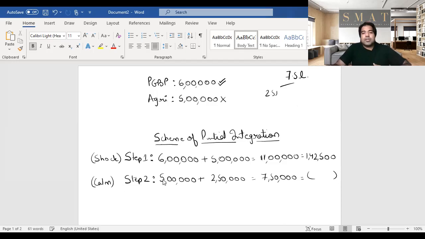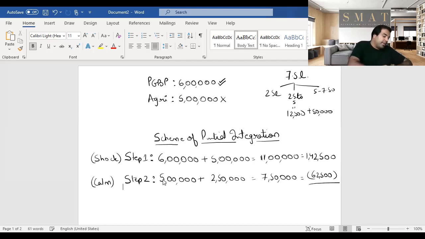Up to 2.5 lakh rupees, nothing. From 2.5 lakh rupees to 5 lakh rupees, it is 12,500. And from 5 lakh to 7.5 lakhs, on that 2 lakh 50,000 into 20%, that is 50,000. So they calculated, and that is 62,500. So they minus the step two from the step one, minus 1,42,500. So that is 92,500. So step three is step one minus step two, and this is the basic tax that he needs to pay.